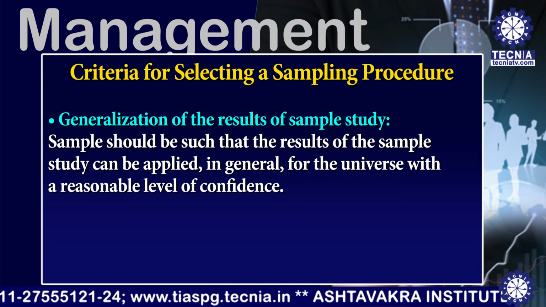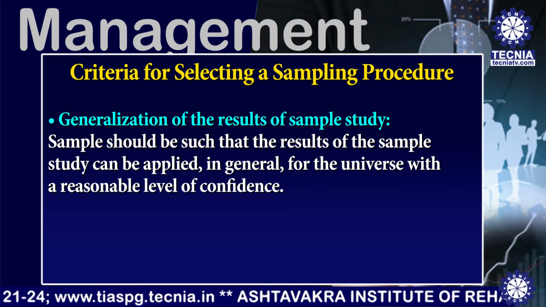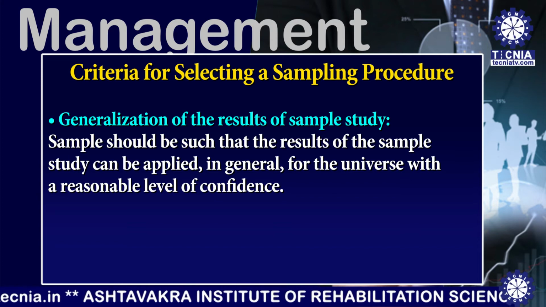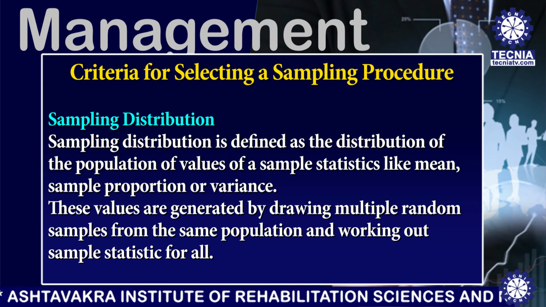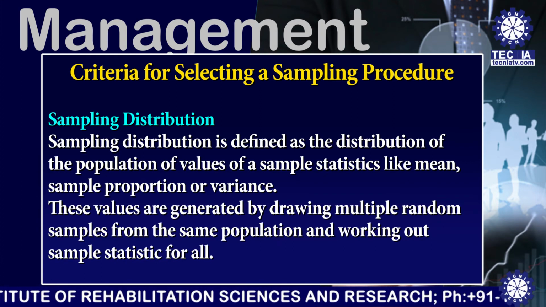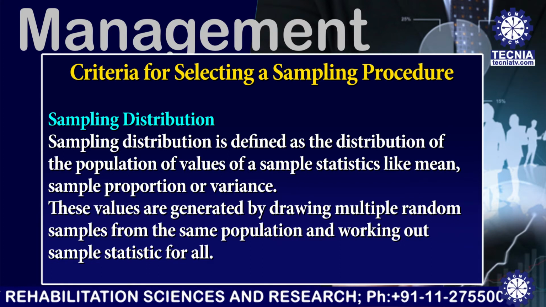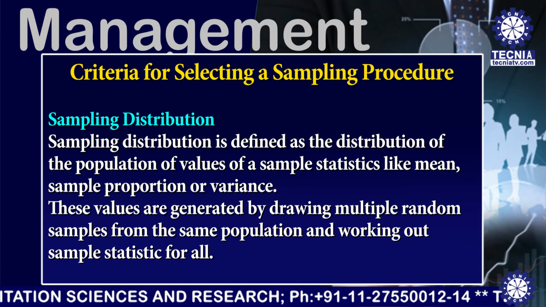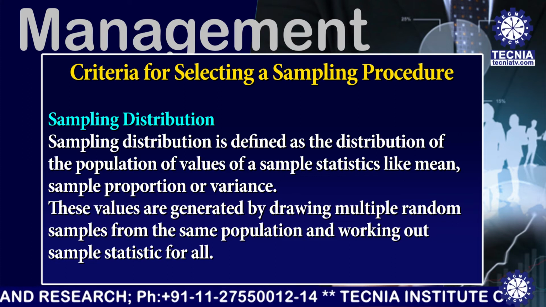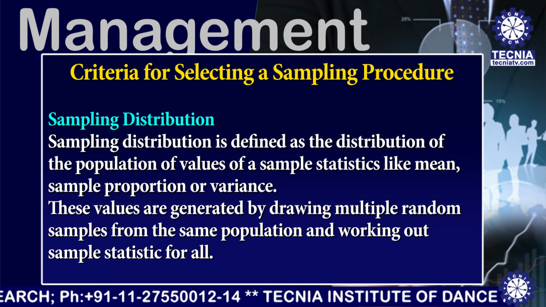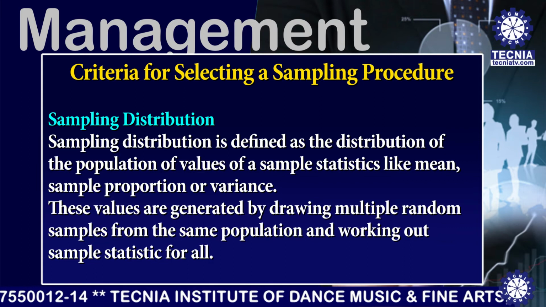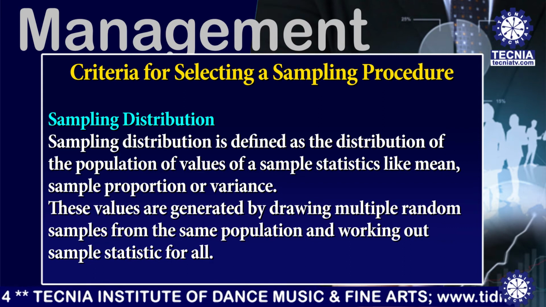Samples should be such that results of the sample study can be applied in general for the universe with a reasonable level of confidence. There is one term, that is sampling distribution. Sampling distribution is defined as the distribution of the population of values of a sample statistic like mean, sample proportion or variances. These values are generated by drawing multiple random samples from the same population and working out sample statistics for all.